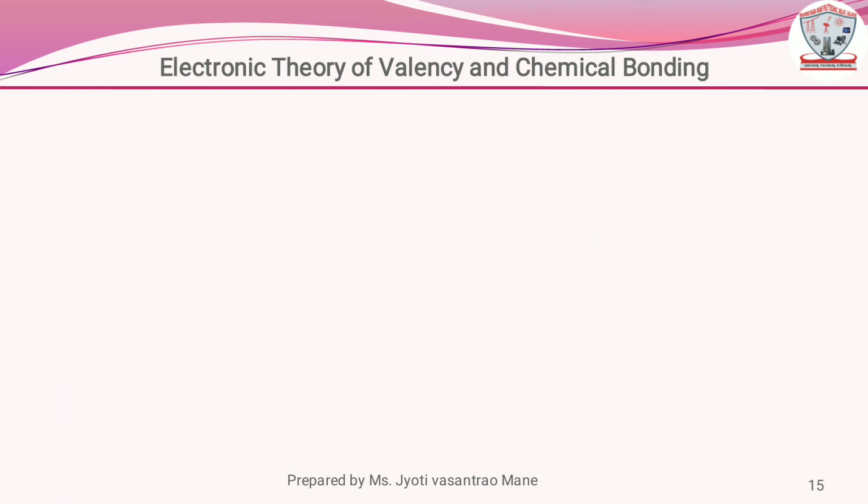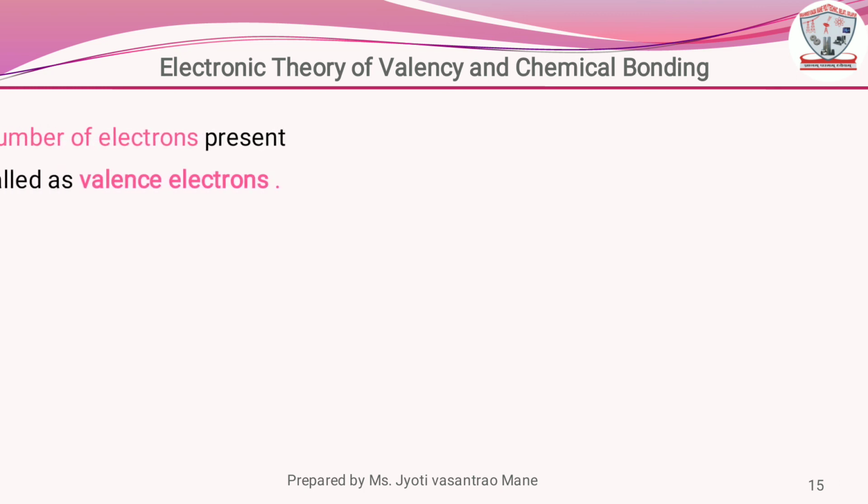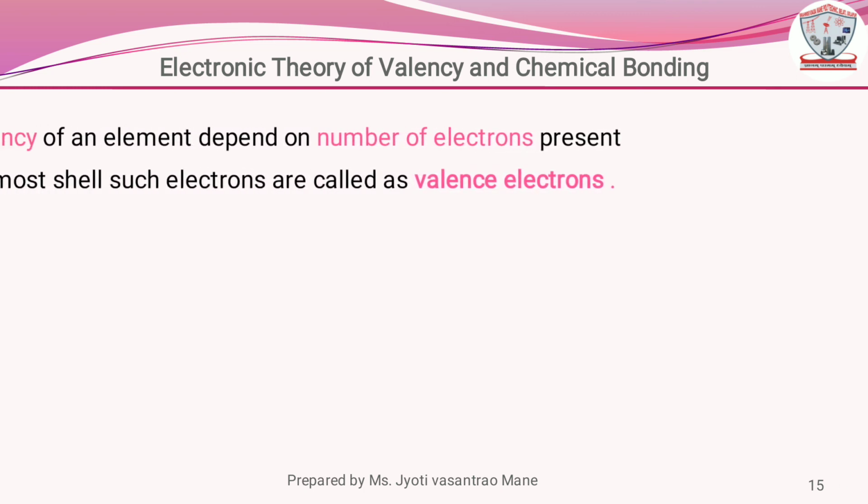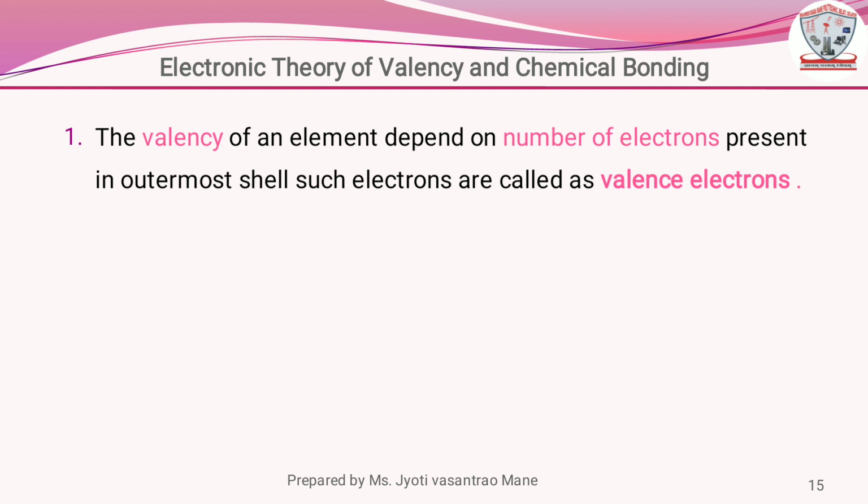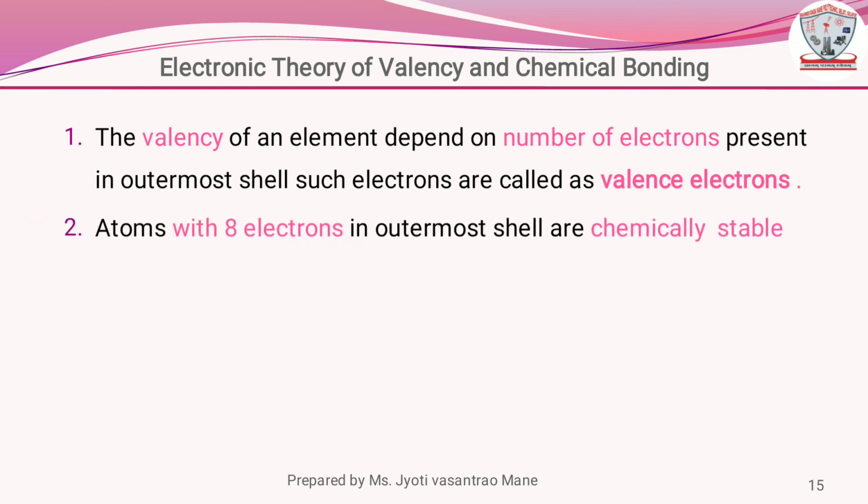Next point is the electronic theory of valency and chemical bonding. First theory: the valency of an element depends on the number of electrons present in the outermost shell. Such electrons are called valence electrons. Second theory: atoms with 8 electrons in the outermost shell are called chemically stable.